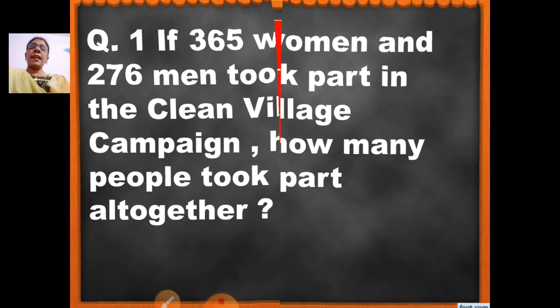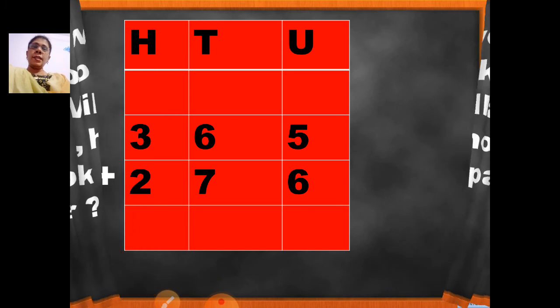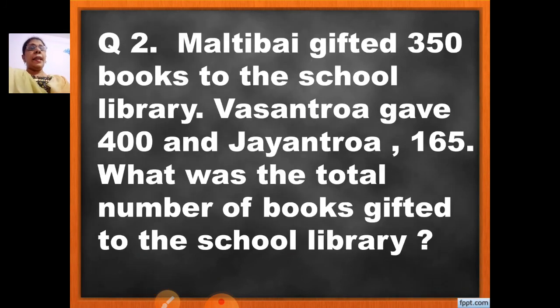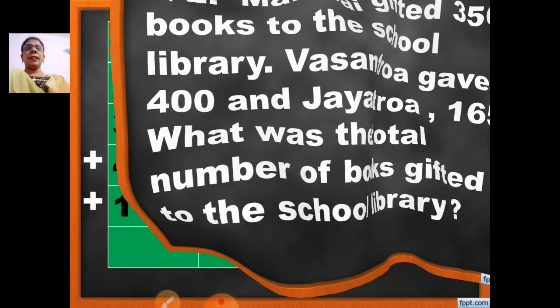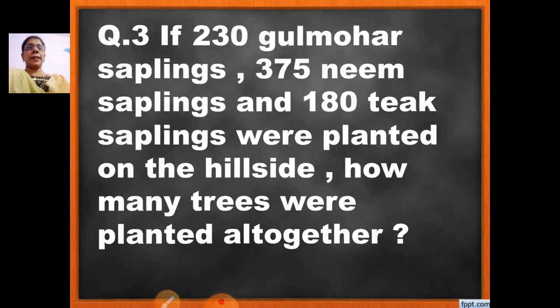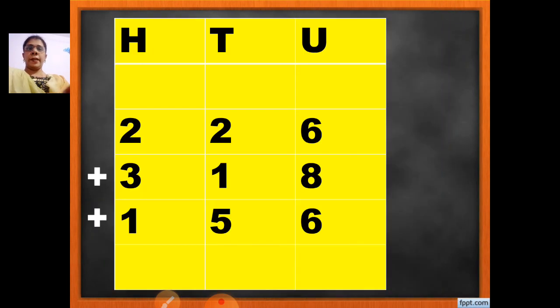After you finish, check your answer with the teacher's slide answer. Okay, children? And if you checked and got the right answer, then you go to question number 2. If you have space in the notebook on the same page, then you can continue. If not, then again take a fresh page and write question number 2. Then again check the answer. Like that you can continue. I want all the 6 word problem questions and answers in your book, children.